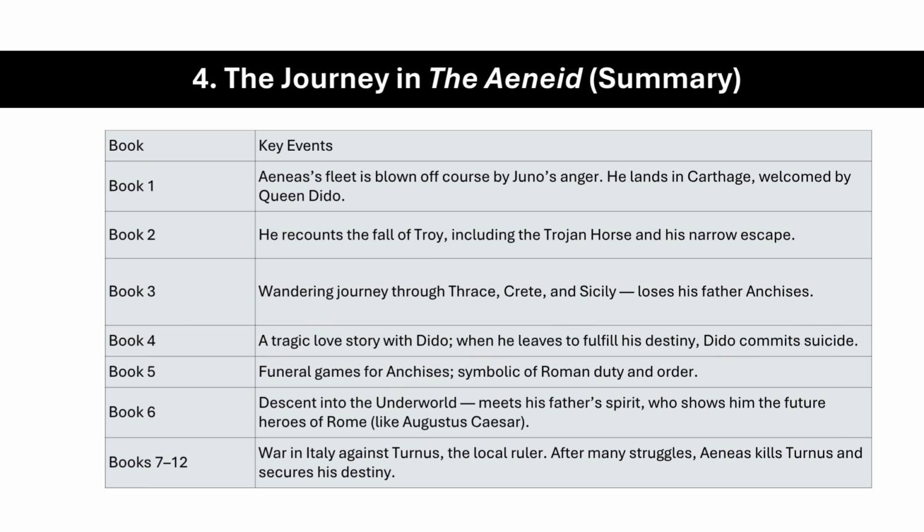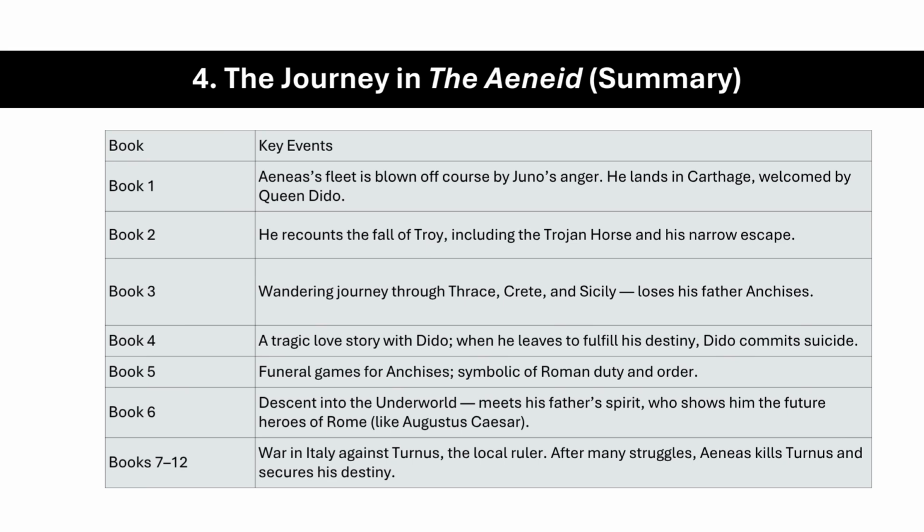The journey in the Aeneid. Virgil's Aeneid tells the full story of Aeneas's long journey from Troy to Italy. Let's summarize it quickly. In Book 1, a storm sent by the angry goddess Juno drives Aeneas to Carthage, where Queen Dido falls in love with him. In Book 2, Aeneas recounts how Troy was destroyed by the Greek Trojan horse.